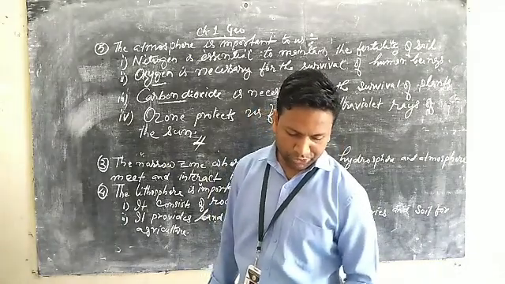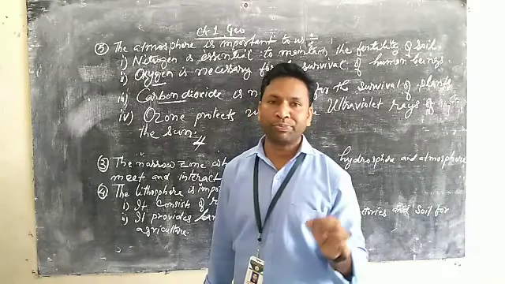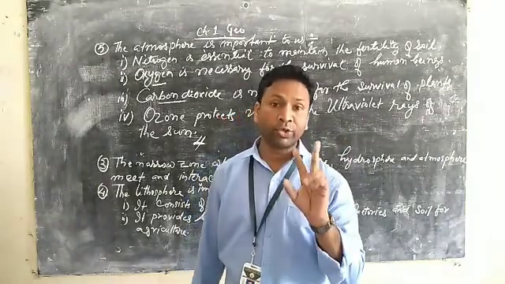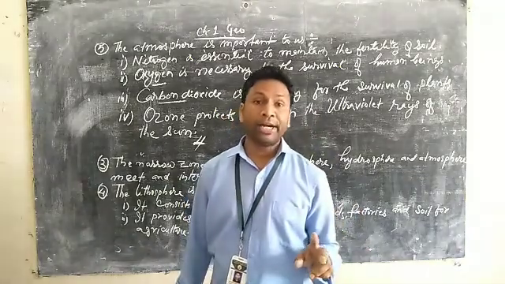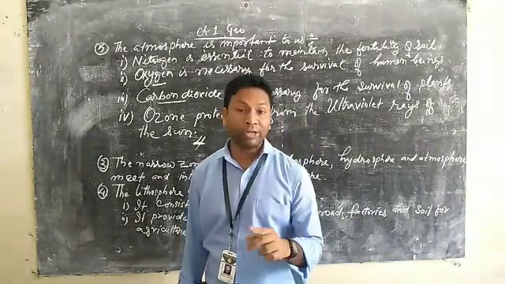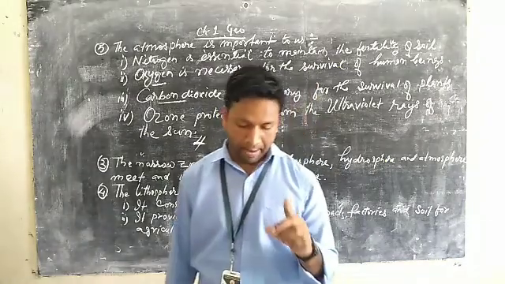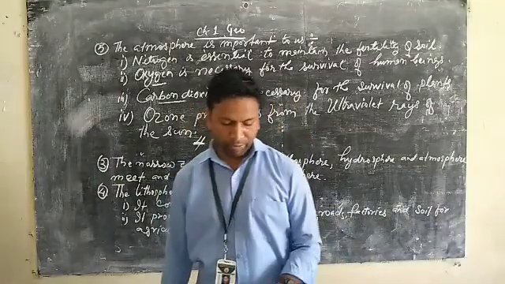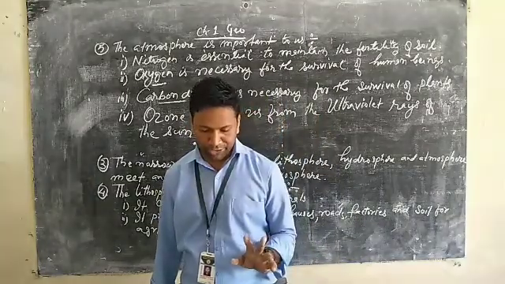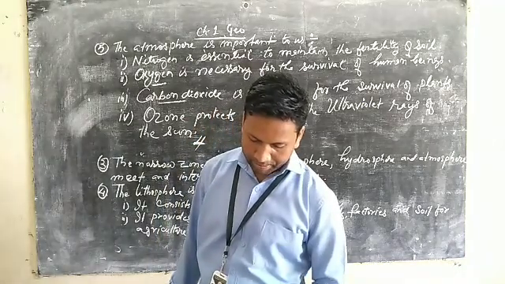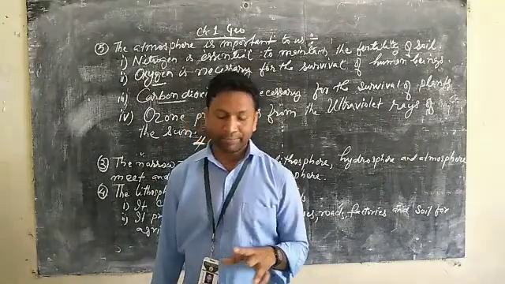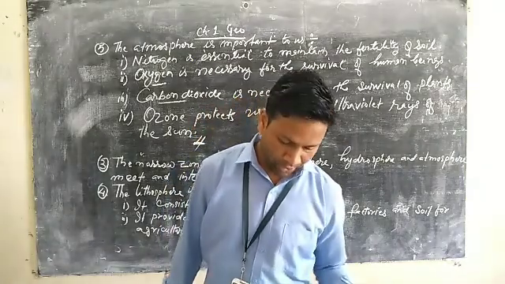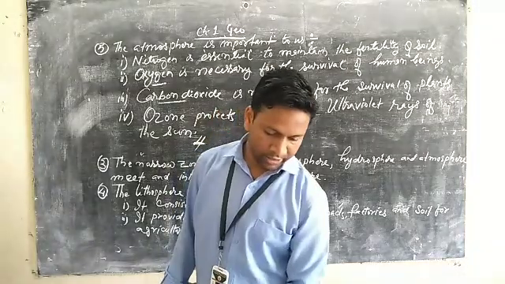The following 4 domains are mentioned here. Number 1 is the lithosphere. You have to write 2 points on lithosphere from this paragraph. Page number 106. Next one is the hydrosphere. From this hydrosphere, pick up the 2 very important points. Then atmosphere, from there also pick up 2 points, and the 4th one is the biosphere. From the biosphere, pick up 2 points and then make them the answer to question number E1. Okay, so that is about the answer.